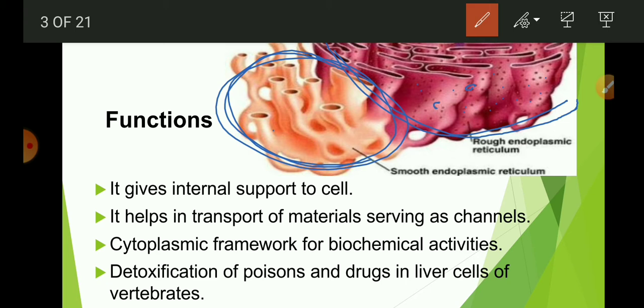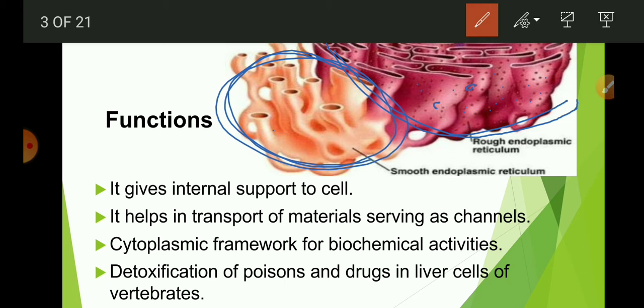Now we will discuss the functions of endoplasmic reticulum. It helps in synthesis of lipids and proteins. It gives internal support to the cell. It helps in transport of various substances from the nuclear membrane to the plasma membrane and from the plasma membrane to the nuclear membrane.